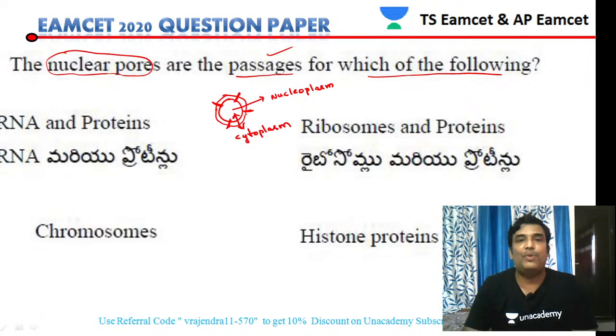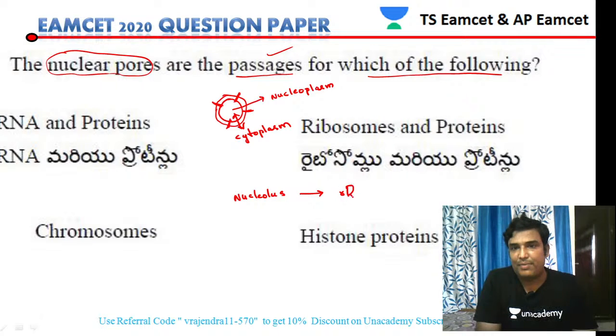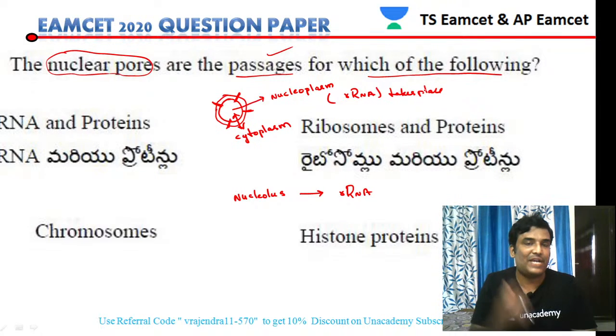Inside the nucleoplasm, we have the nucleolus. This nucleolus synthesizes ribosomal RNA. So synthesis of ribosomal RNA takes place inside the nucleolus. That synthesized ribosomal RNA has to come to the cytoplasm. So how is this ribosomal RNA moving into the cytoplasm? It is moving into the cytoplasm through the nuclear pore.